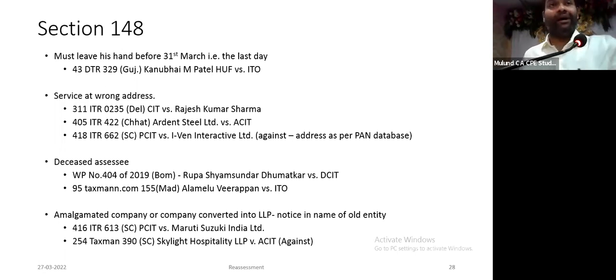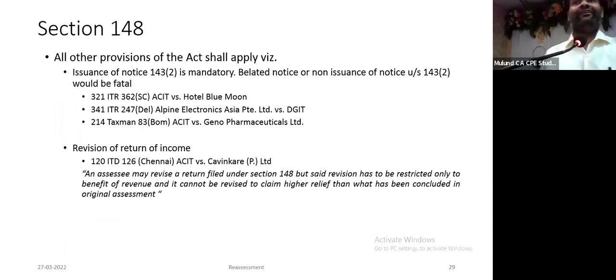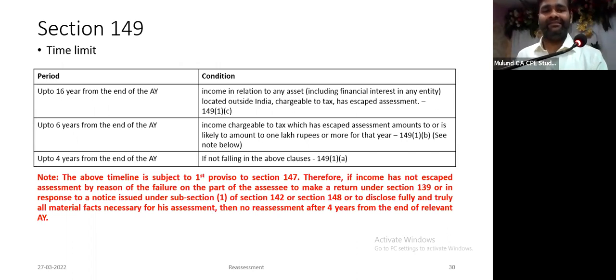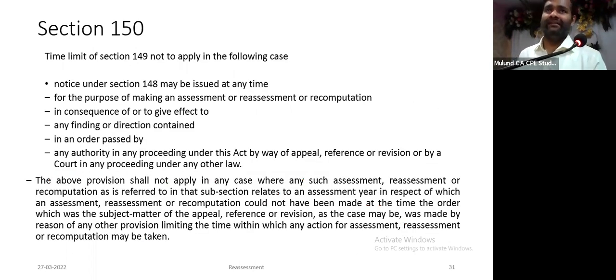notice. Again, now this aspect of service and issue of notice continues in the new section, because 148 has been retained, the issue of notice and filing of return of income. Once I file return of income, it is deemed to have been filed under 139(1), and therefore if you want to complete the assessment, you have to issue 143(2). If you don't issue 143(2), the thing goes. Same thing has continued. Time limit 4 years, 6 years, and 16 years. 16 years in case of undisclosed foreign assets. This remains. This has changed now. Section 150 remains as it is.